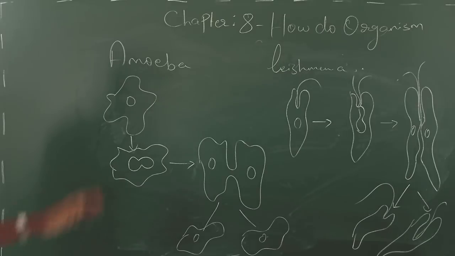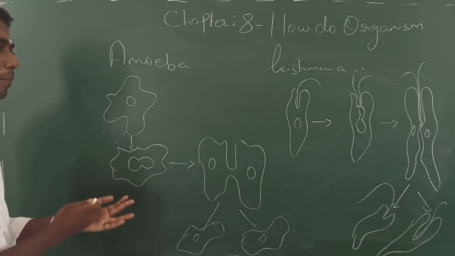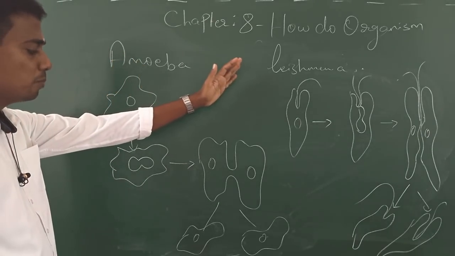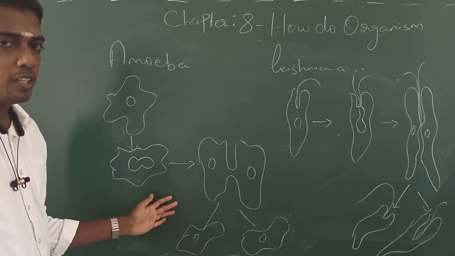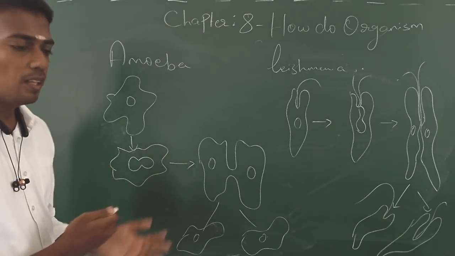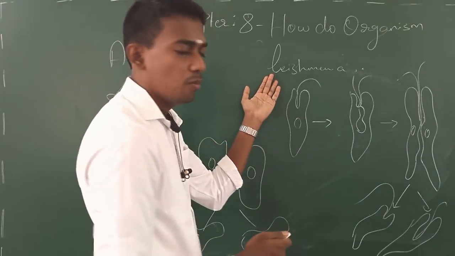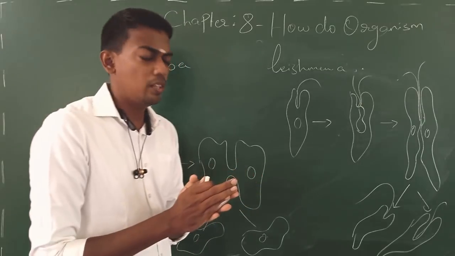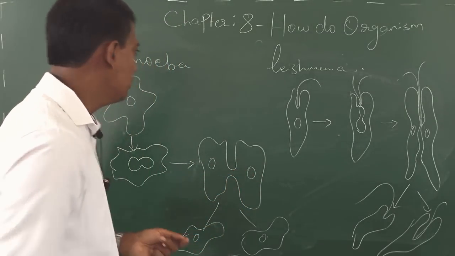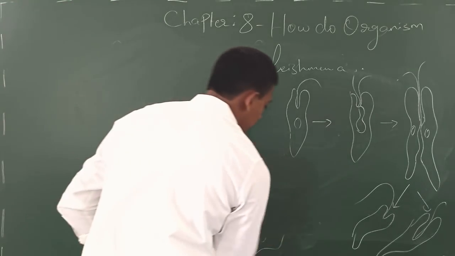Yes, so this is the transverse and the longitudinal cut that happens in these organisms. But you see the common thing between amoeba and leishmania is that both participate in binary fission, but the way the cell divides, we are differentiating into two. And leishmania is a major cause of a disease called Kala Azar. Yes, it's a frequently asked 1 mark question. That's all about your binary fission.